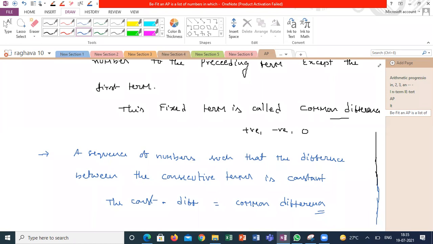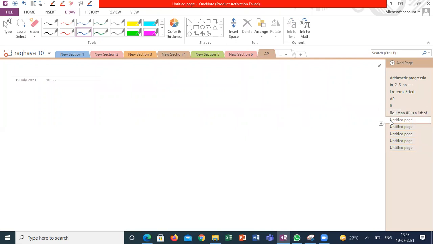Guys, please. You will get multiple answers to explain this one, because these conditions will be useful in so many questions. See, what he's saying is, suppose if I'm saying A, B, C, D, and so on are in AP, take two consecutive numbers and it should be having common difference.